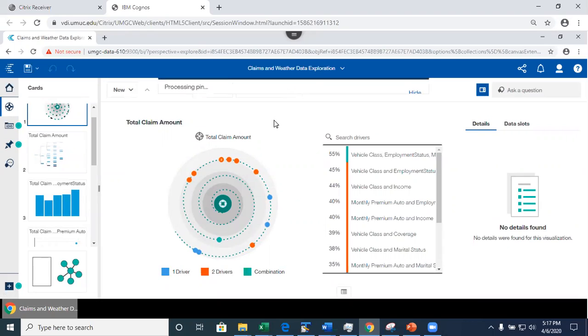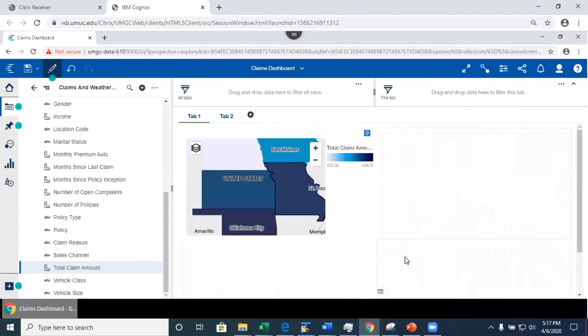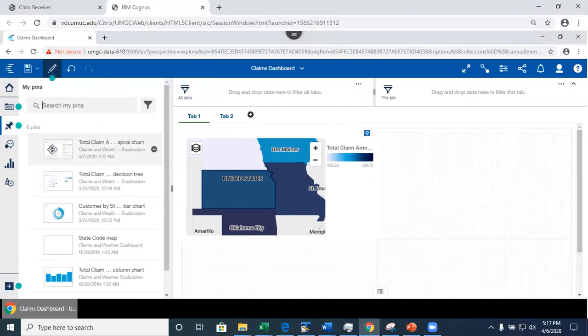Basically, pin is nothing but a bookmark. Sometimes if you want to use a certain visualization a lot in your display, so to speak, you want to add it to the pin. It's in here. It's very convenient. You can just drag and drop. So now when I go back to my dashboard to add this visualization, I can just go back to the pins and drag and drop, okay, over here.